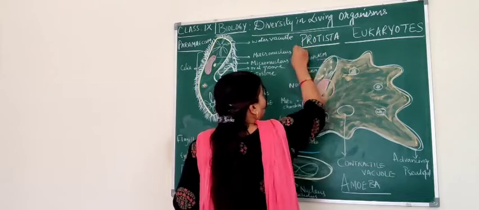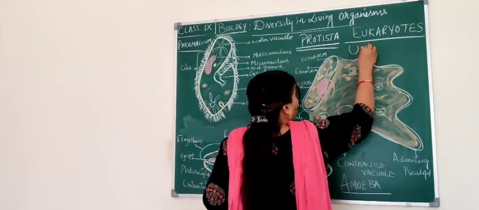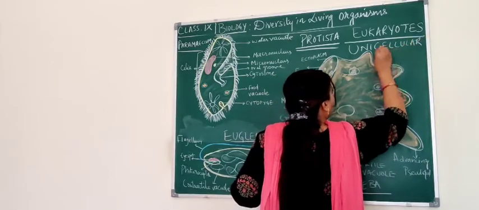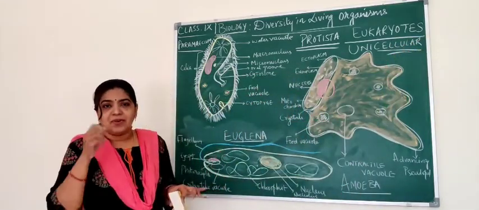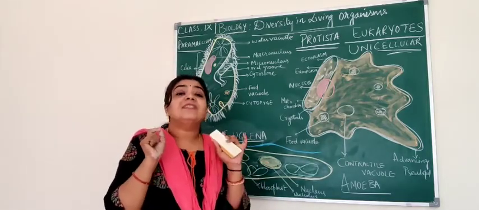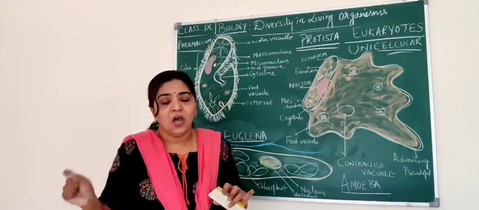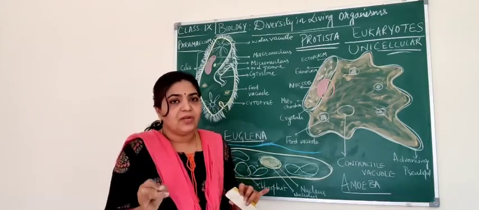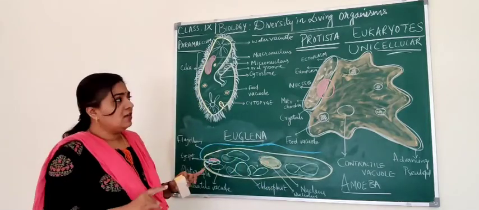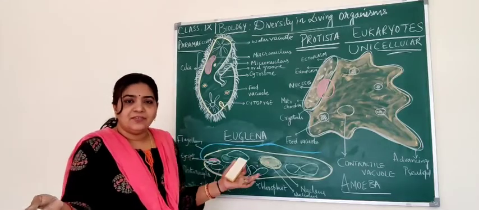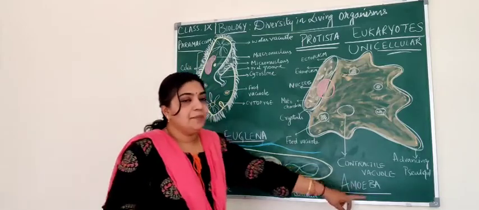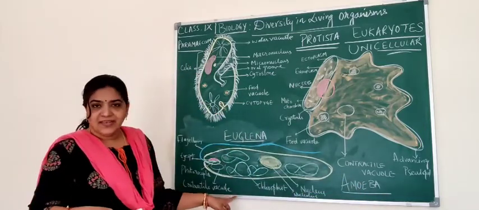Kingdom Protista includes eukaryotic organisms, and they are unicellular organisms. We are all aware of unicellular organisms, right? Unicellular means they are made up of a single cell. Eukaryotic unicellular organisms. Okay, understood? When I say unicellular organisms, you know the different examples, right? It includes paramecium, amoeba and euglena.